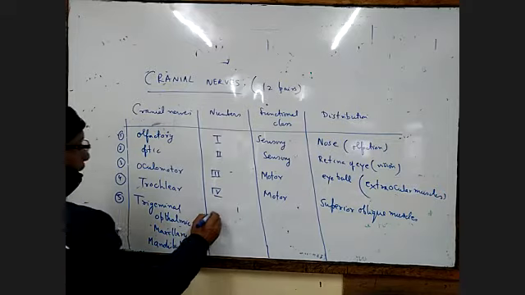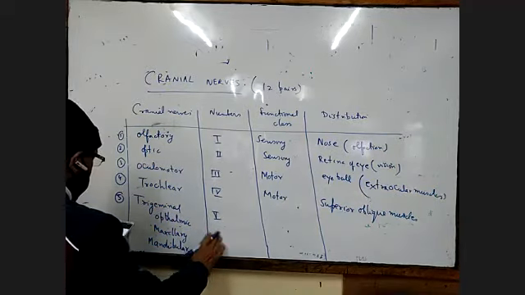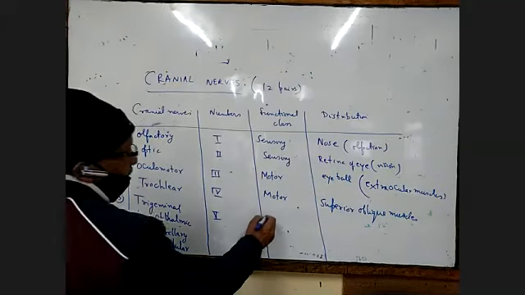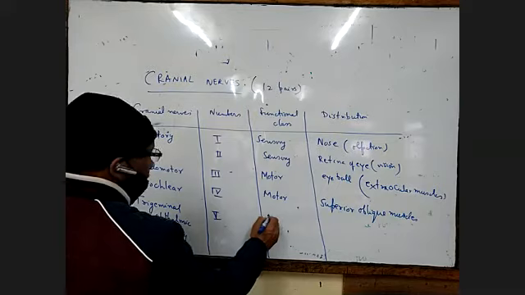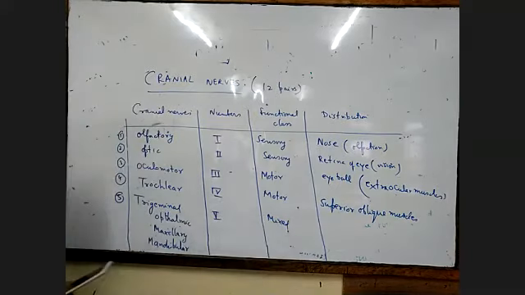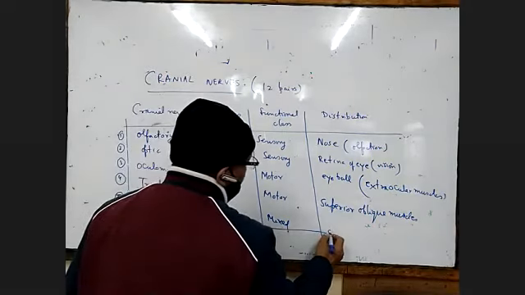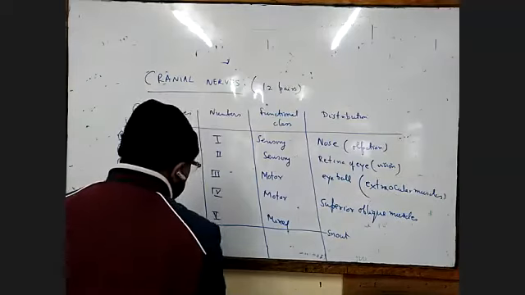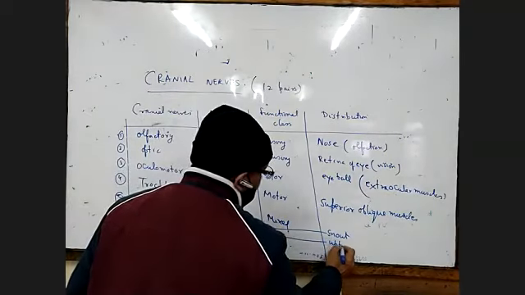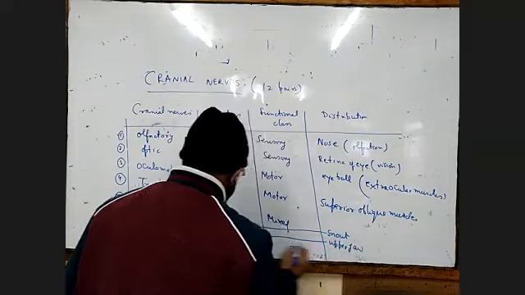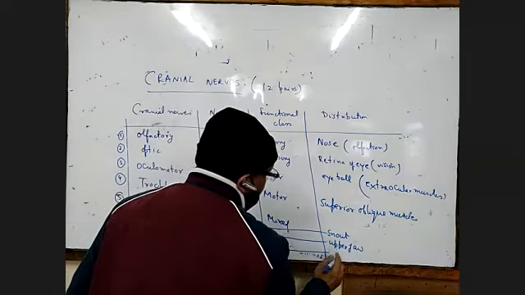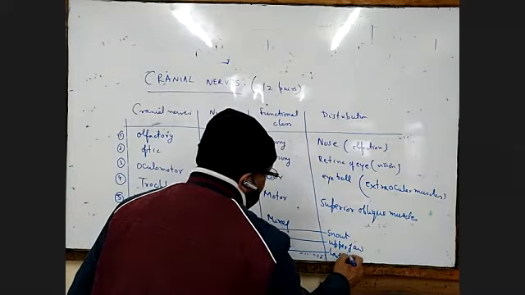They are designated as number 5, and they are mixed neurons. That means they function as both sensory and motor. They are supplied to the snout, upper jaw, and lower jaw. Ophthalmic is supplied to the snout, maxillary to the upper jaw of our mouth, and mandibular is supplied to the lower jaw of the mouth.